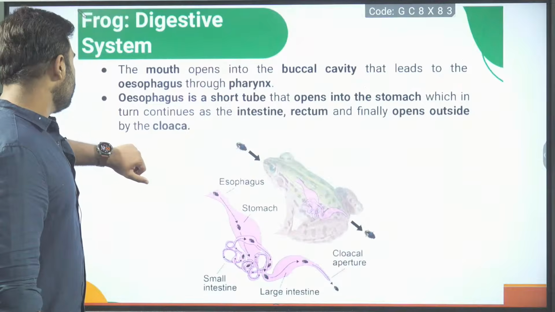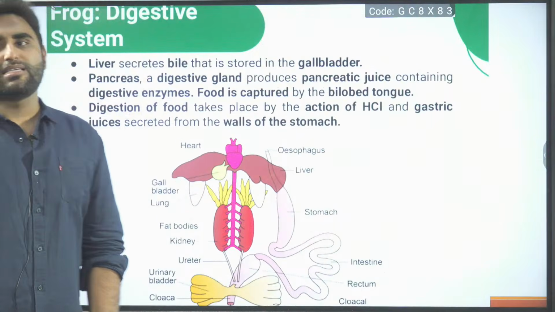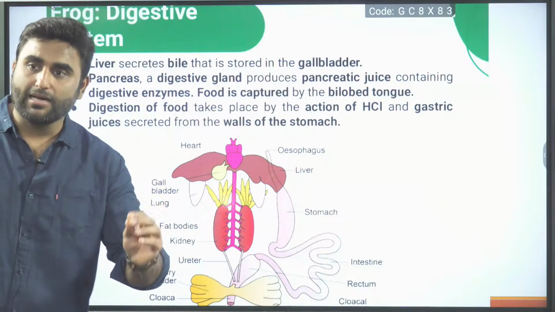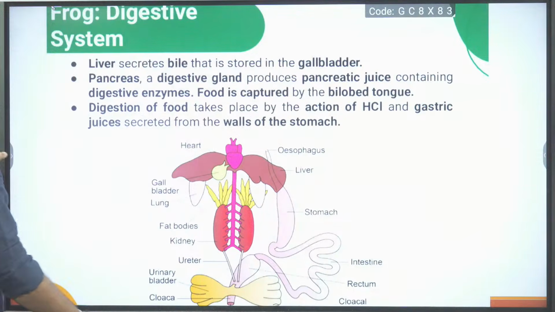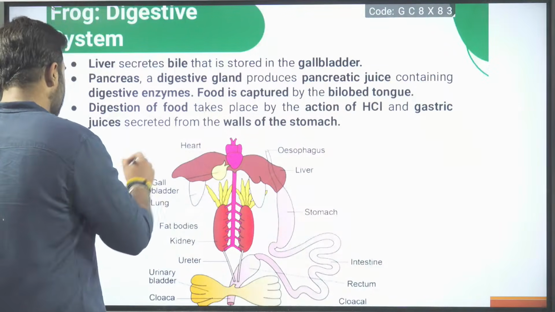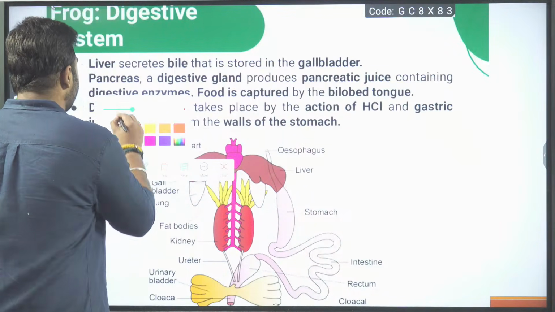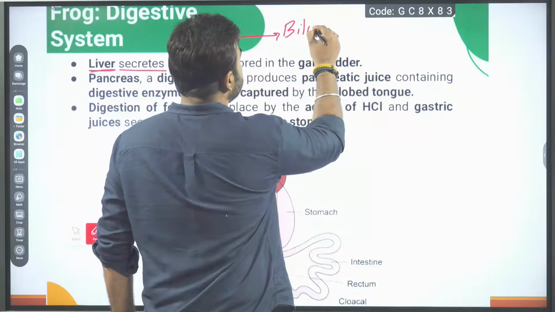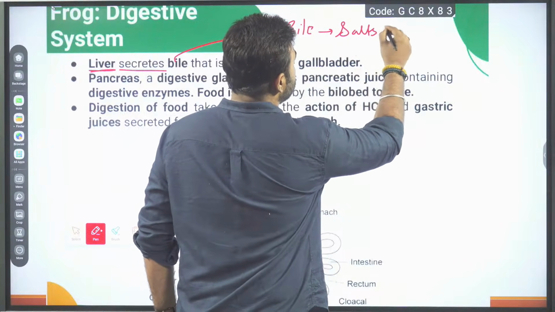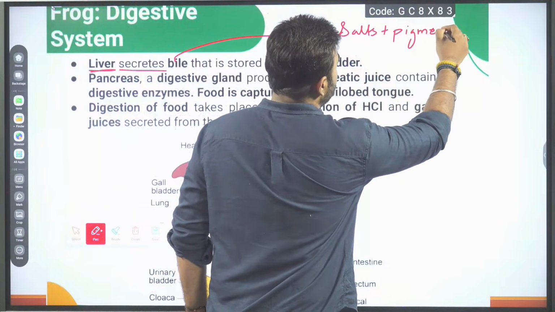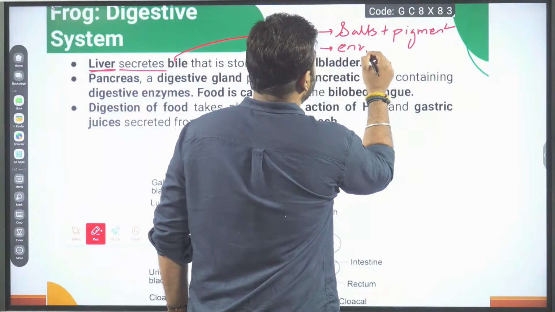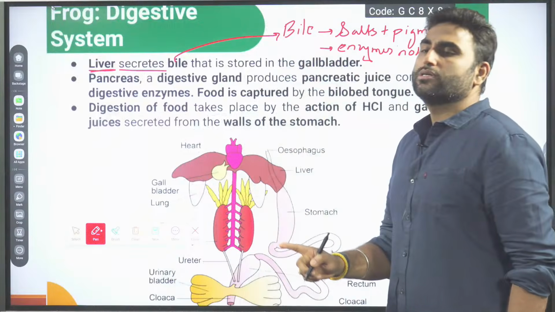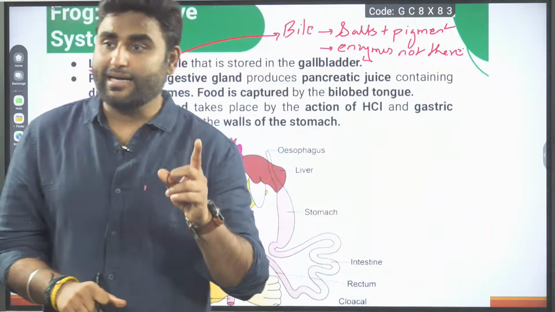Moving ahead. Next, now what does liver secrete? Liver secretes bile that is stored in gallbladder. Bile contains bile salts and bile pigments. So when I talk about liver juice, liver secretes bile. Bile contains what? Bile salts plus pigments. Enzyme is not there. Yes, enzyme is not there. So bile juice is never meant for enzymatic digestion.